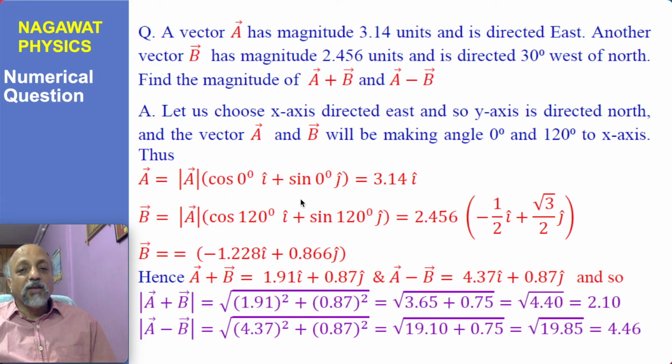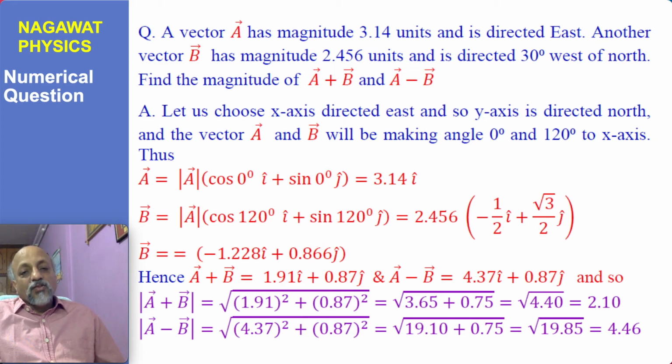Here I have given numbers which are very typical: 3.14, 2.456. Now 3.14 has a value up to 2 decimal places, this has up to 3 decimal places, and by following the significant figures rule, I have expressed the magnitude of A plus B and A minus B only up to 2 decimal places, because the minimum number of decimal places in the two quantities involved is 2 decimal places. That thing I have done here, which you can notice and you can determine.